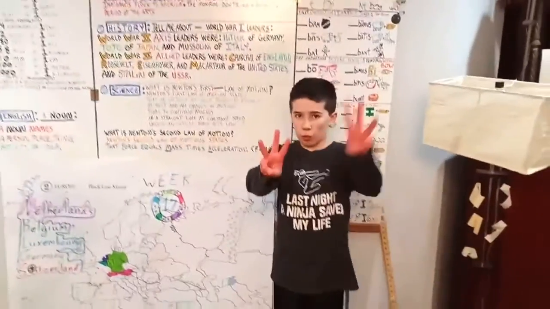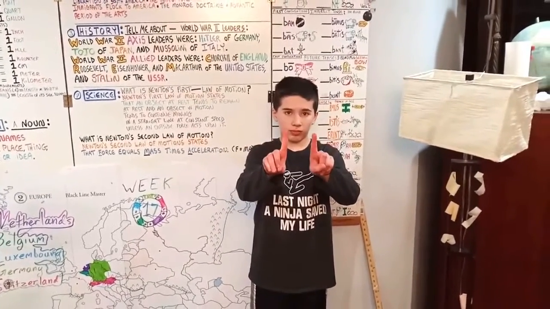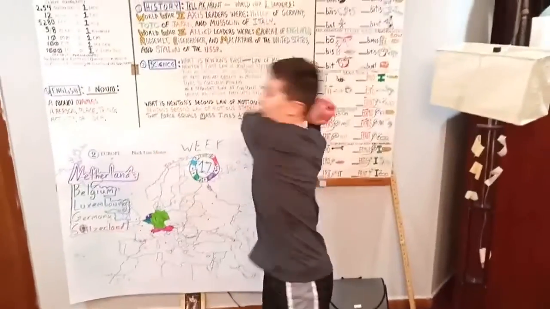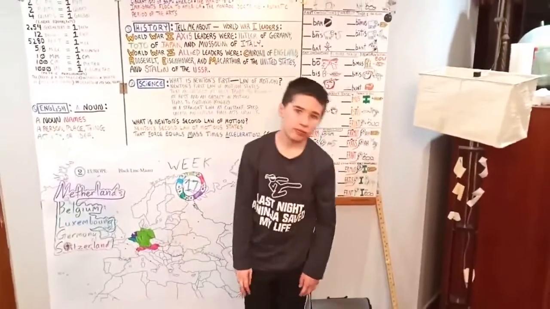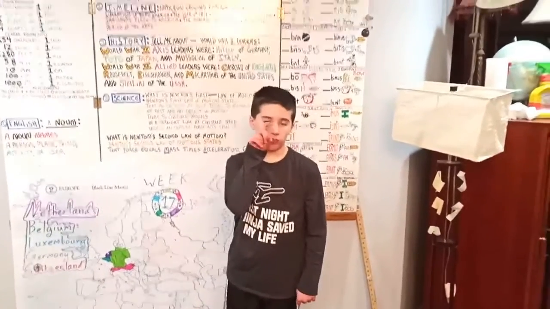Tell me about World War II leaders. And so we'll do 2 wars for World War, number 2 again, like last week. And then we'll have an axe, like we're Axis leaders. So let's chop that tree down. Axis leaders were, and the sign for Hitler, we touch under our nose for a mustache, of Germany, the sign for Germany is the beak of the eagle.